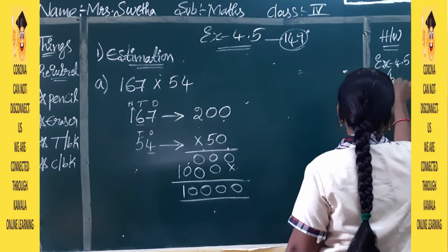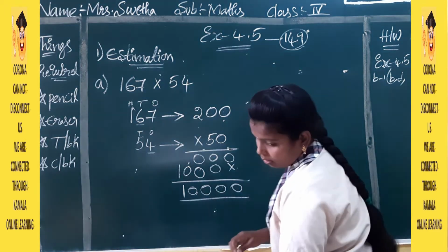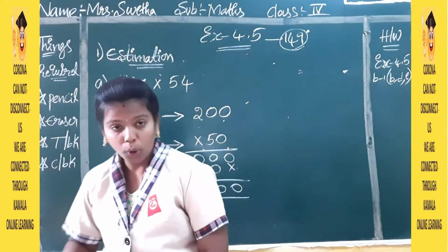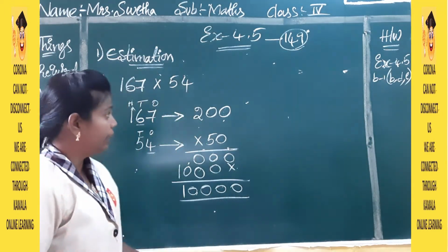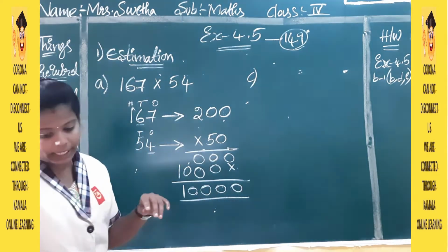B, D, E, three problems I am giving you as homework. Okay, B, D, E. Now I will explain the C problem. So the C problem is also the same as that only.